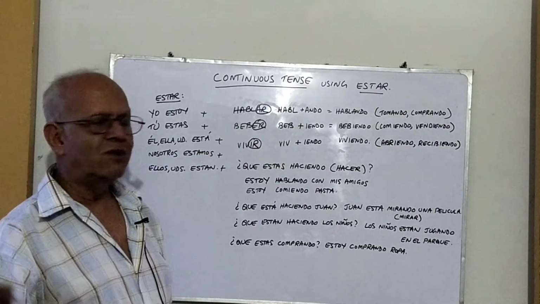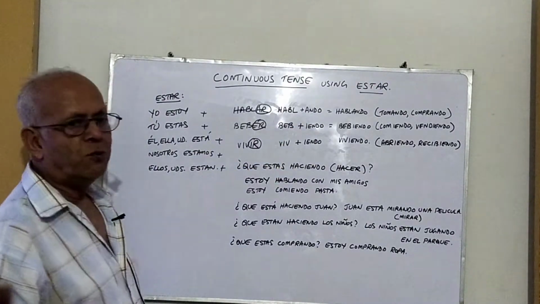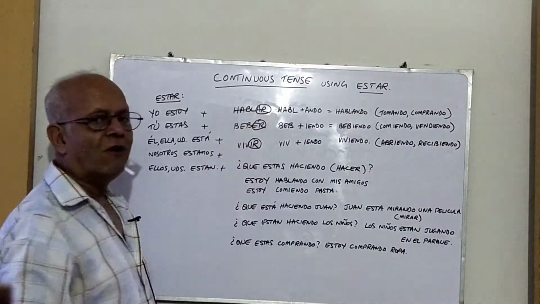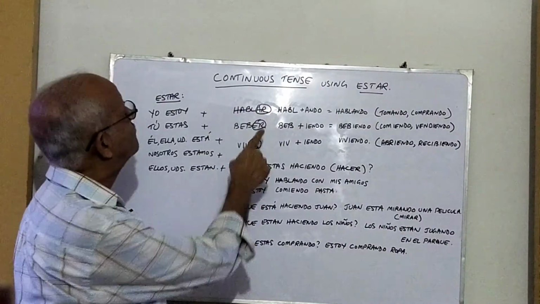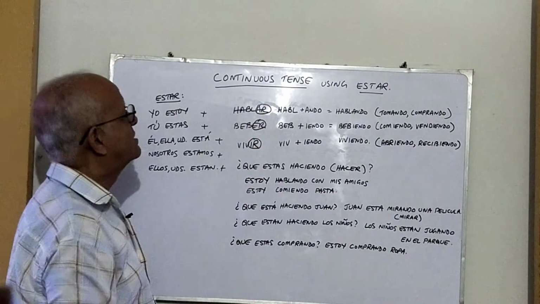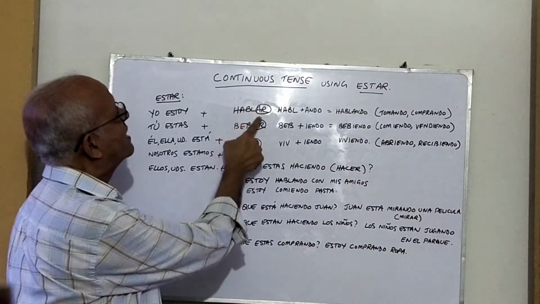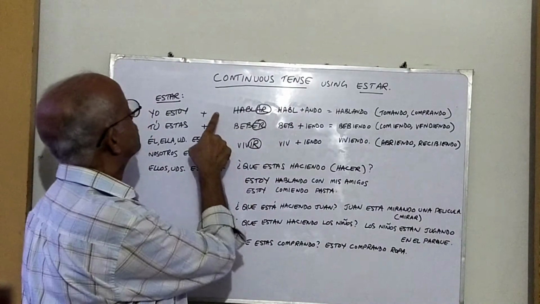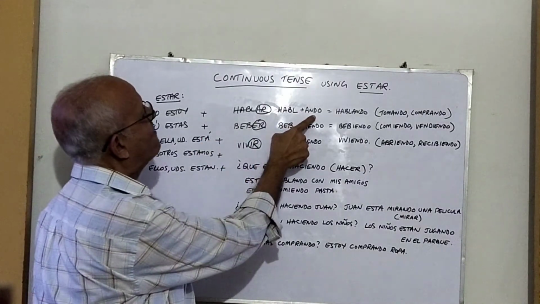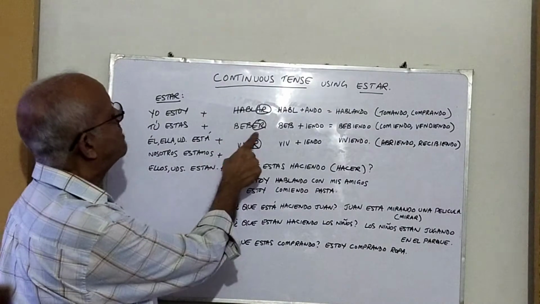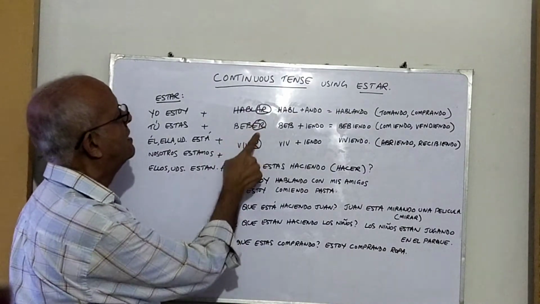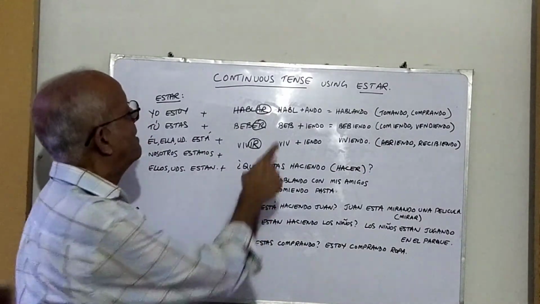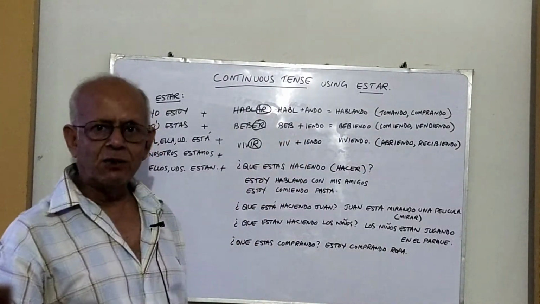Now, what is the formula? It's very simple. We do the usual formation practice by removing the endings of the verbs. So for AR verbs, we remove the AR and we add ANDO. So for example, hablar becomes hablando. For ER verbs, what do we do? We remove the ER and we add IENDO. So beber will become bebiendo, bebiendo.